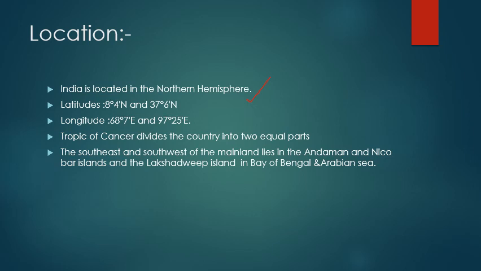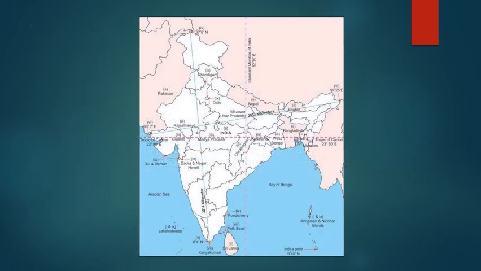Now the Tropic of Cancer. What is Tropic of Cancer? It divides the country into almost two equal parts, right? The southeast and southwest of the mainland lies in the Andaman and Nicobar Islands and the Lakshadweep Island in the Bay of Bengal and Arabian Sea. So that when you go through India's map, it will be easy for you to understand. See here, right?